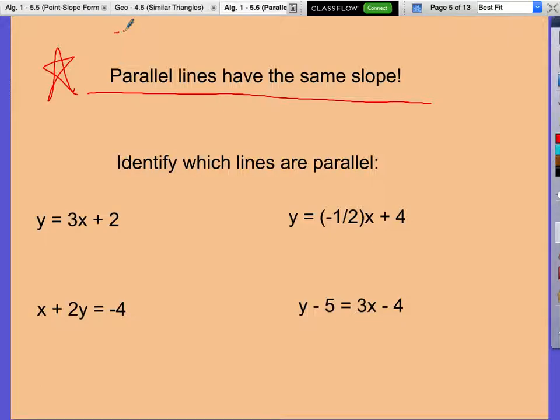So in these lines, how can we figure out which 2 of these lines might be parallel? Solving, and we would look at what?